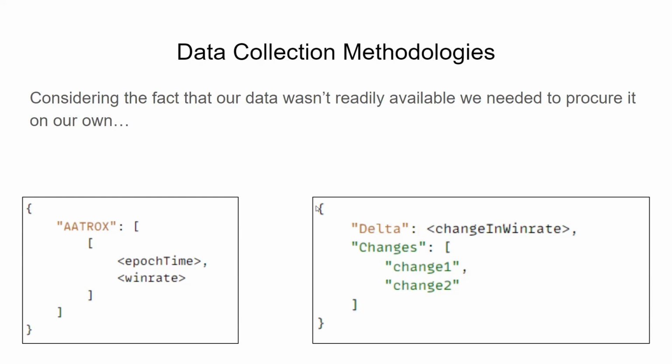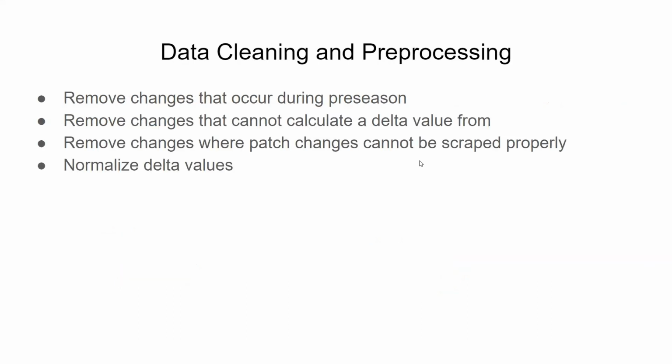This is actually the structure that was fed to our model to predict what changes will affect what kind of delta change in win rate. A couple of things we had to do before feeding this data to the model. First and foremost, we had to understand which data we were actually going to gather.